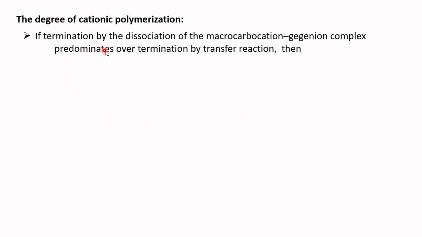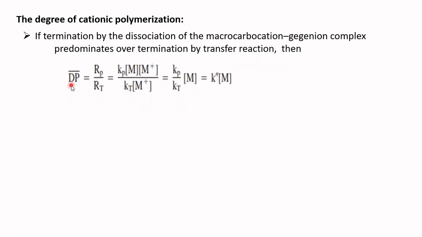If the termination by the dissociation of the macrocarbocation gegenion complex predominates over termination by transfer reaction, then the degree of polymerization is equal to Rp divided by Rt. So, you substitute the value of Rp and Rt.